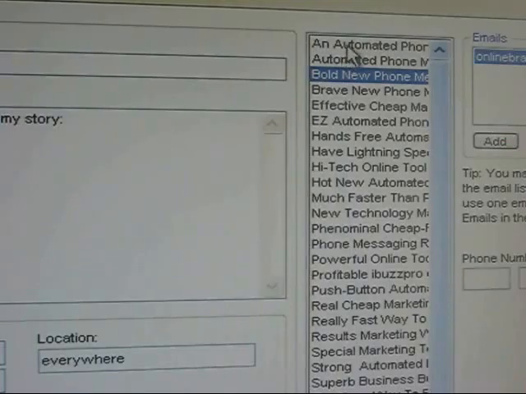Watch. What I'm doing is, I also use this system to post ads on the Backpage for iBuzz Pro. iBuzz Pro is an automated phone messaging system which costs about $600 to purchase, plus 3.9 cents a minute when you send out phone messages. Okay, this tool that you're looking at here is a $50 little wonder, so you can be posting ads online for $50. But I use the same tool to market my iBuzz Pro business.